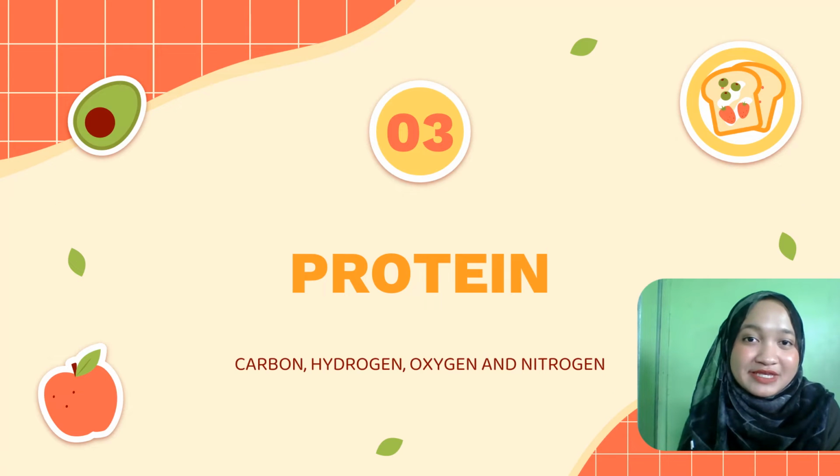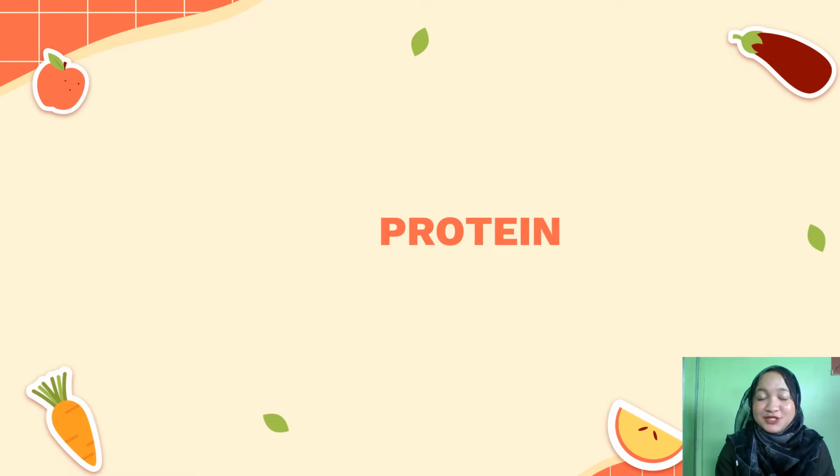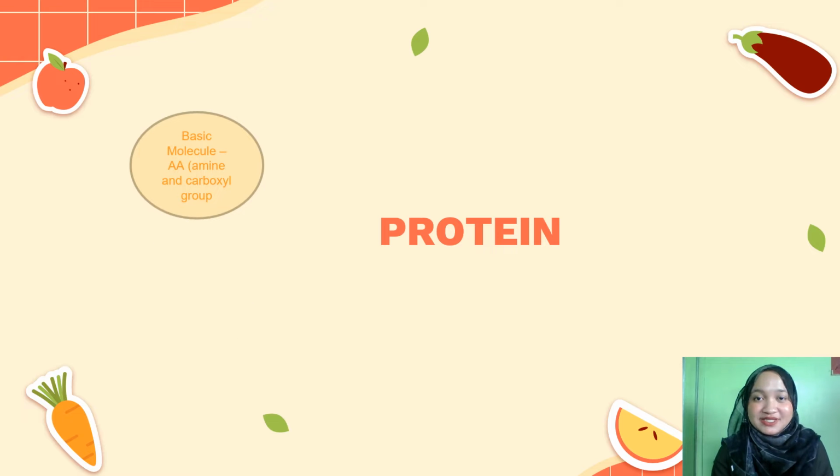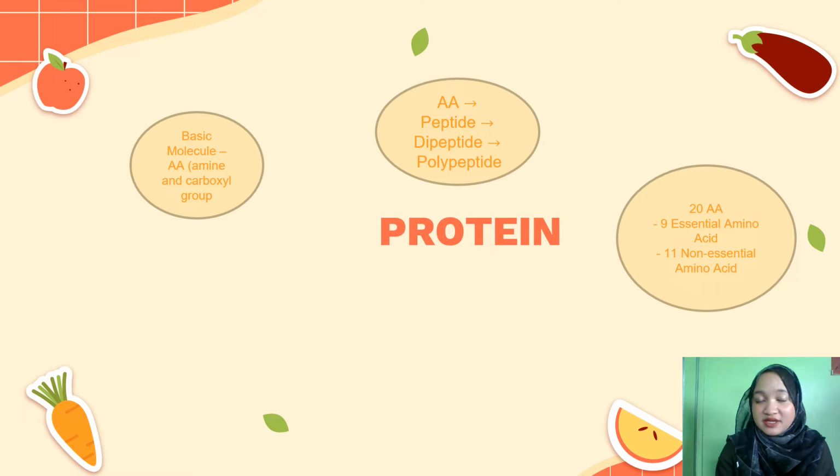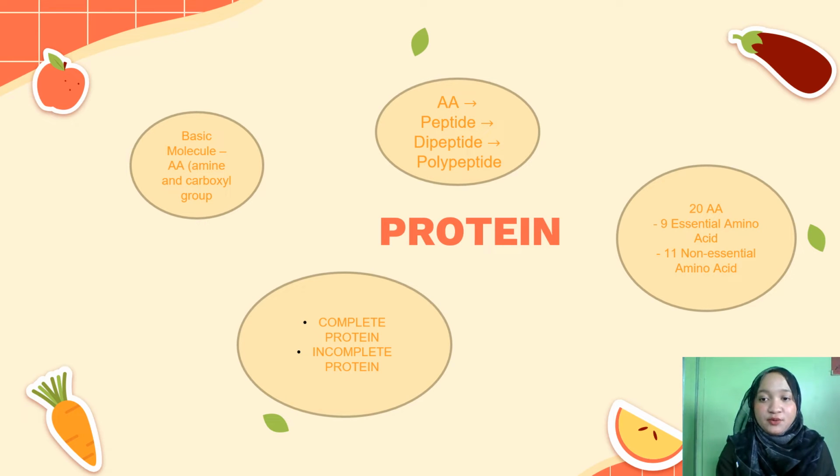So next is protein. Protein consists of carbon, hydrogen, oxygen, and nitrogen. When it comes to protein, you need to remember the basic molecule is amino acid. The shortest peptide is a dipeptide, made from 2 amino acids, and when it's more than 2, it is a polypeptide. There are 20 amino acids, of which 9 are essential amino acids that we obtain from the diet, and the other 11 are non-essential amino acids that are produced by our body.